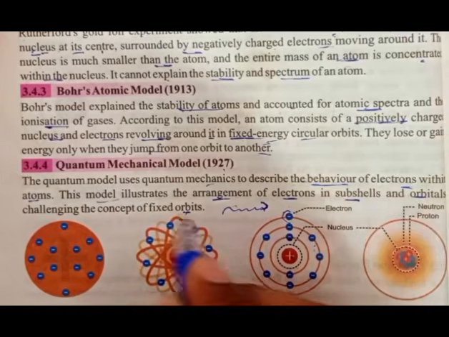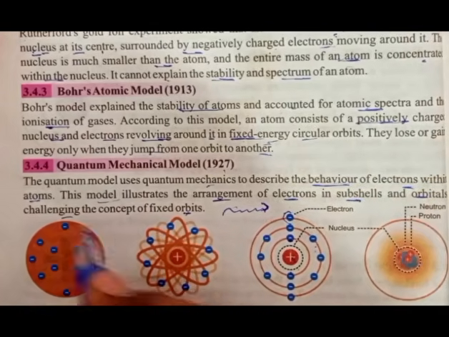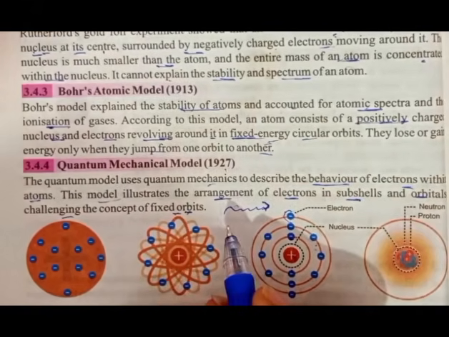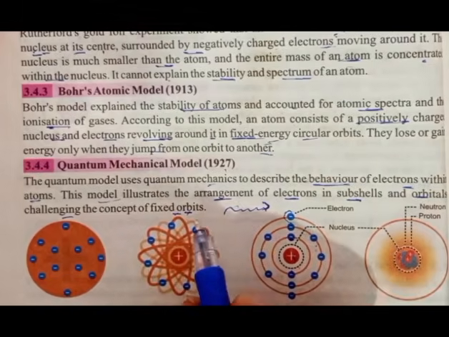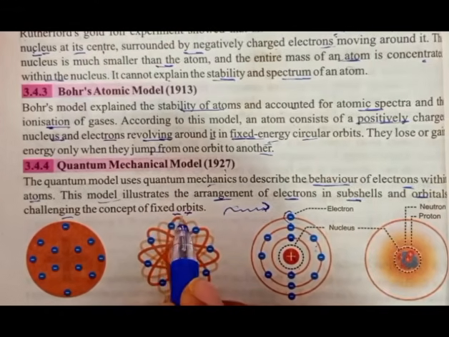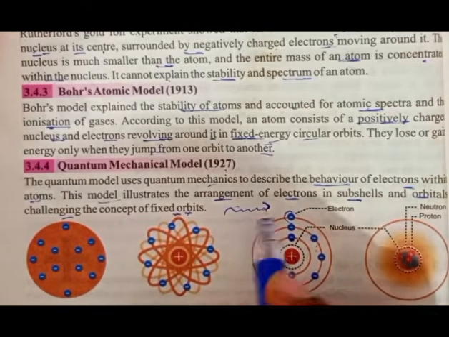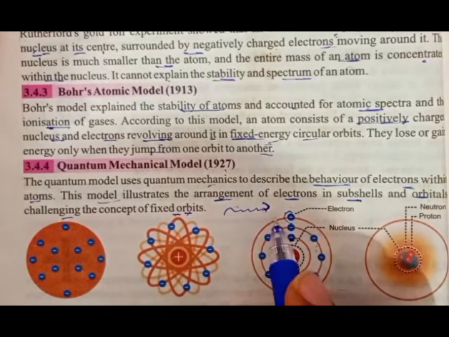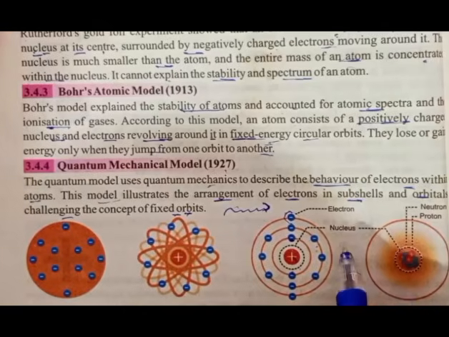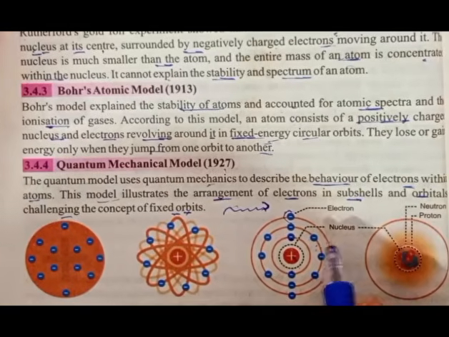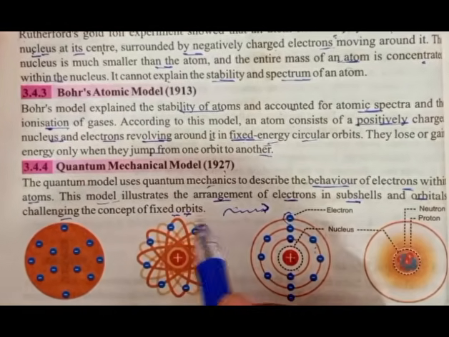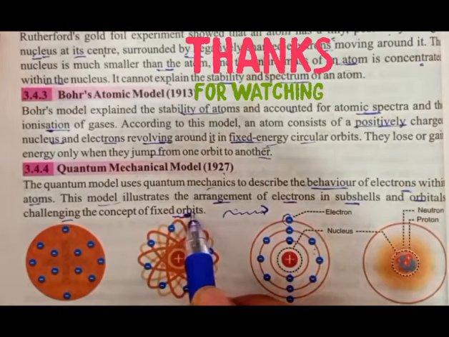Instead of fixed orbits, electrons are described by probability regions called orbitals, where there are more chances of finding electrons. Here the orbitals are not fixed.